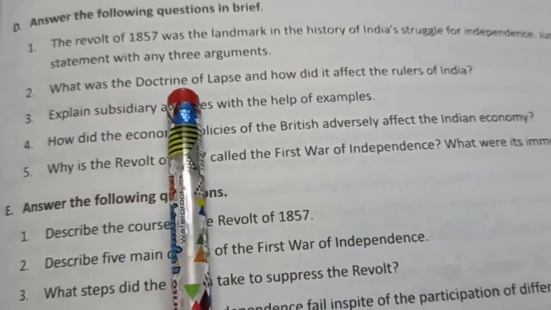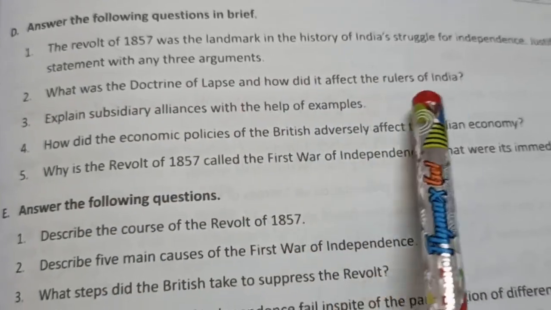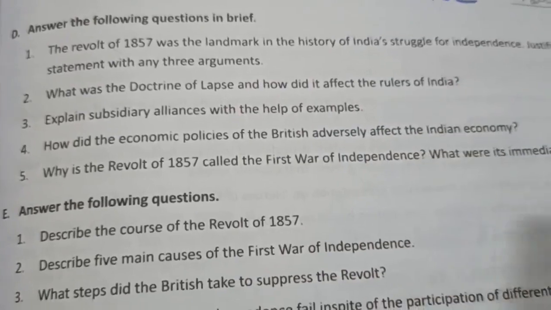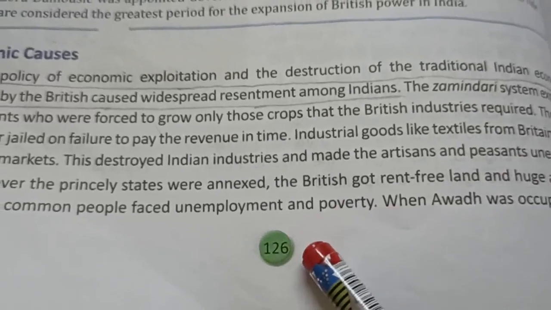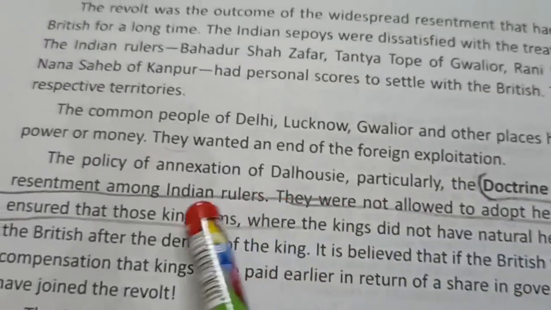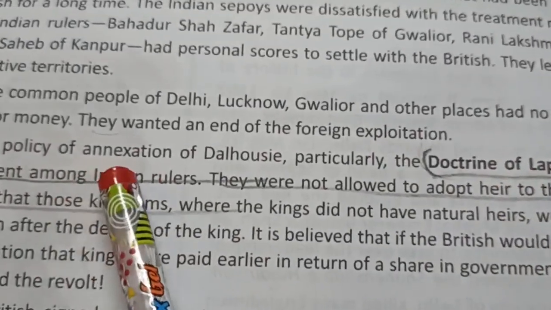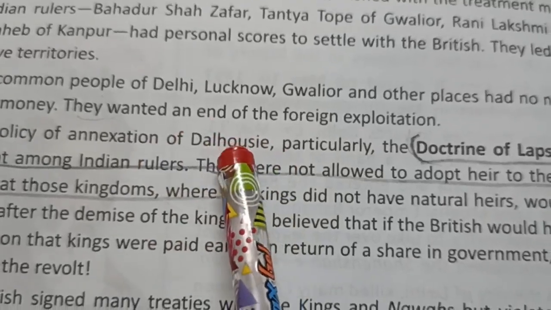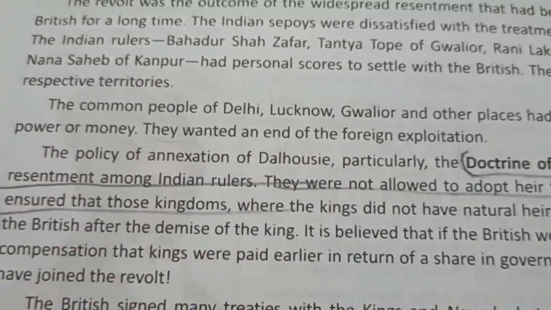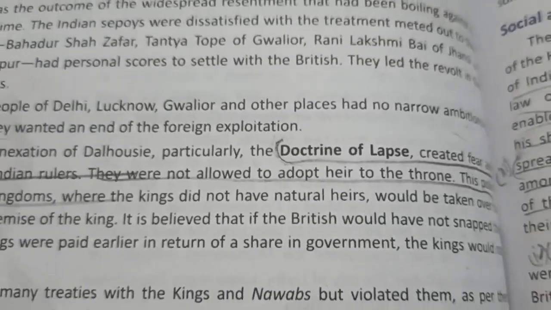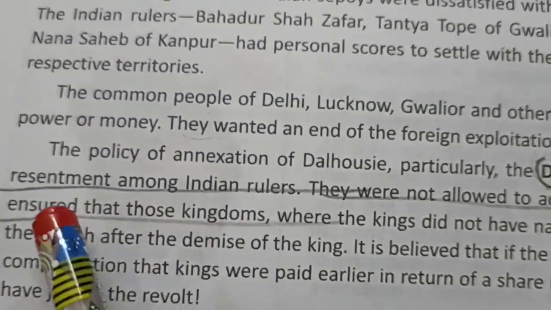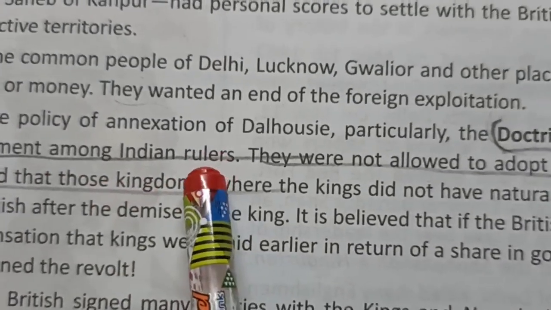So in this question, what was the doctrine of lapse and how did it affect the rulers of India? First you take out page number 126. Here in this paragraph you see the policy of annexation. What was doctrine of lapse? It was a policy of annexation introduced by Lord Dalhousie. Here this sentence is, the policy of annexation of Dalhousie, particularly the doctrine of lapse, created fear and resentment among Indian rulers.